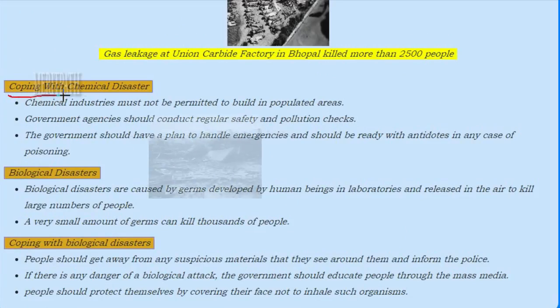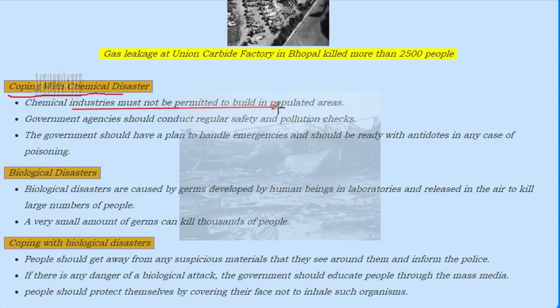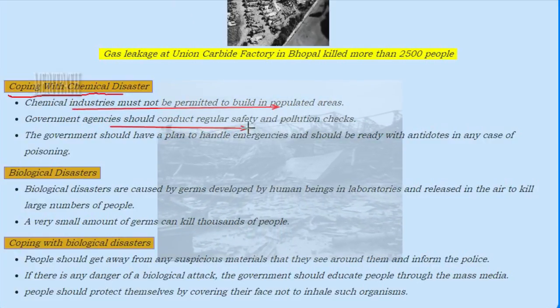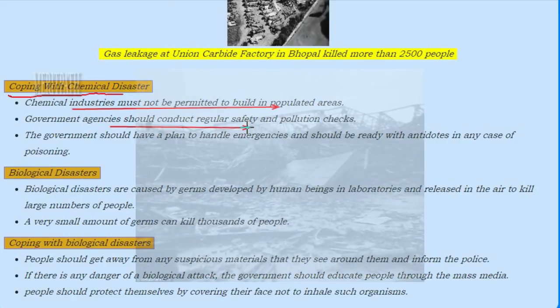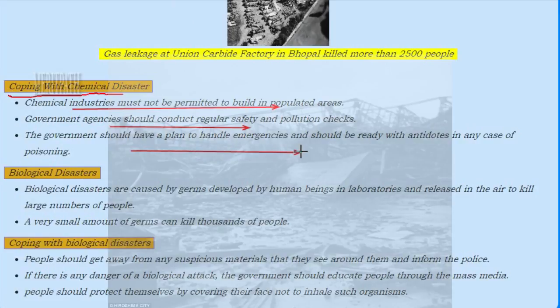Coping with chemical disasters. Chemical industries must not be permitted to build in populated areas. Government agencies should conduct regular safety and pollution checks. The government should have a plan to handle emergencies and should be ready with antidotes in case of poisoning.